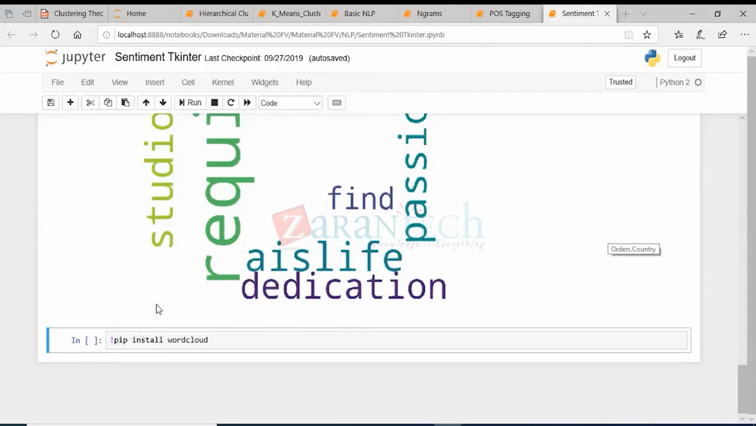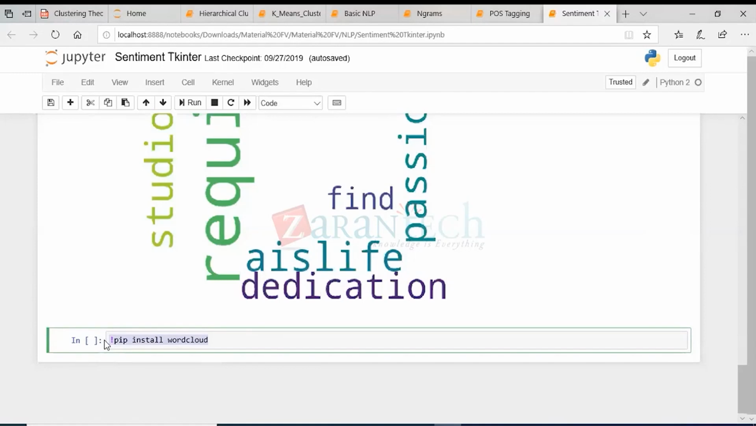Are you sure? Did you execute the first one, pip install wordcloud? Actually, it will take some time to download. I think it was not installed properly, so that was the issue, I guess. Yes, I did it. Let me try again.